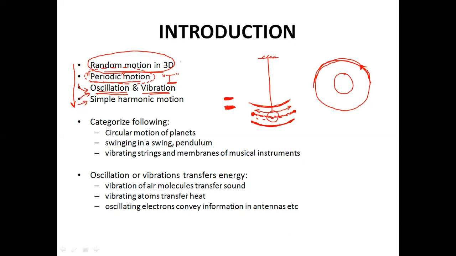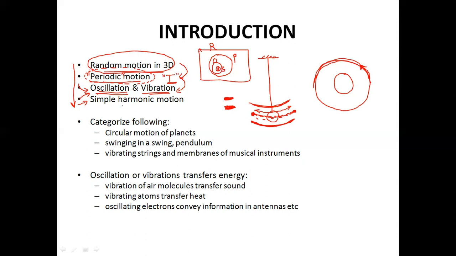So a superset is random motion in 3D. Subset of that is periodic motion. Subset of that is oscillation. So it's like one inside the other. This is the overall set of random motion R. Inside that we have a smaller subset called periodic motion P. Inside that we have a smaller subset called oscillation O. And inside that we have an even smaller subset called simple harmonic motion S.